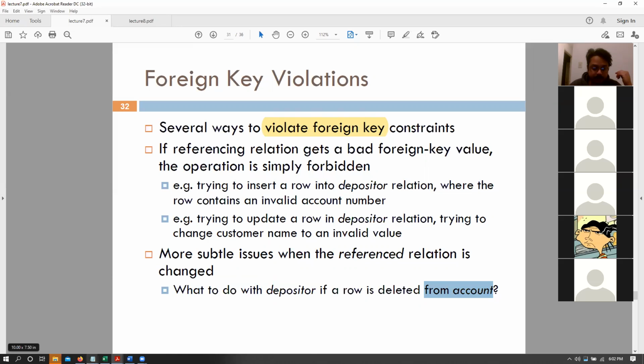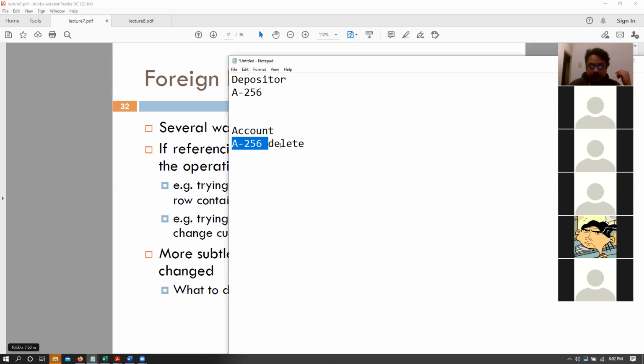So let's say, going back to our previous example, that we are deleting the 256 account number from our account table. What happens then?